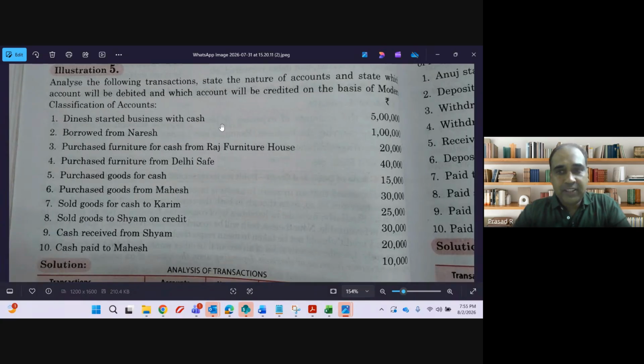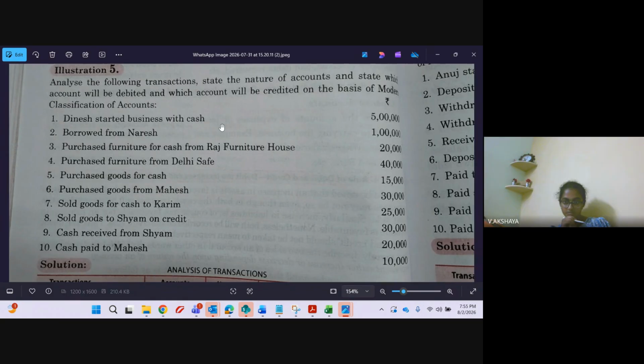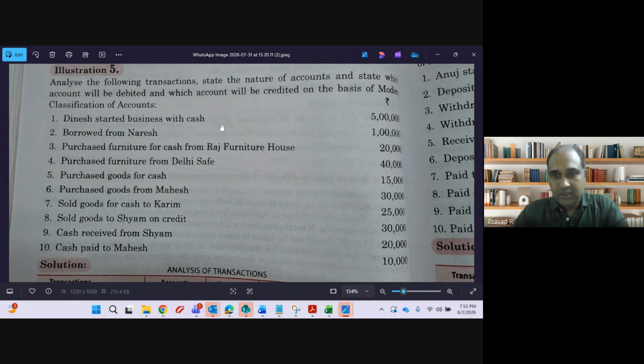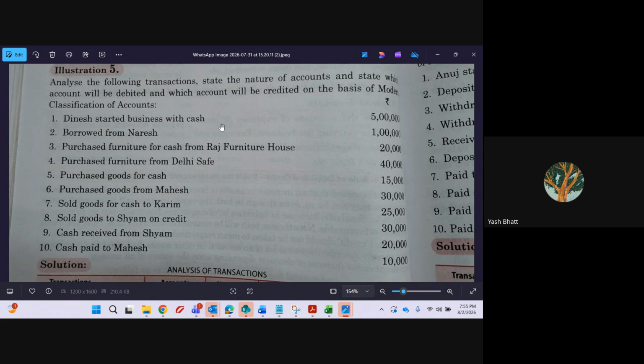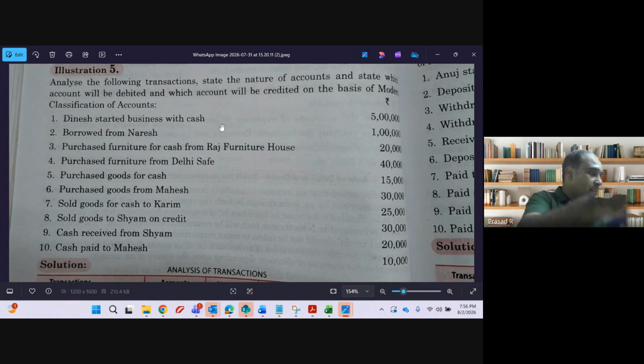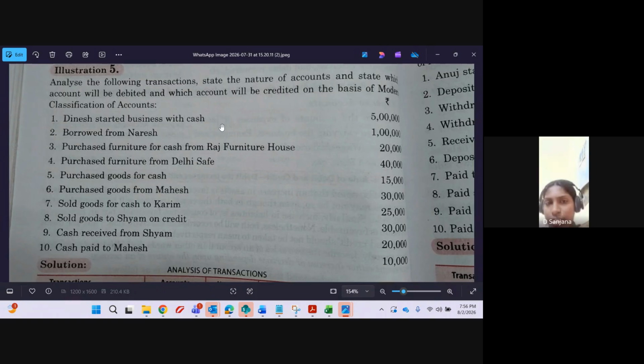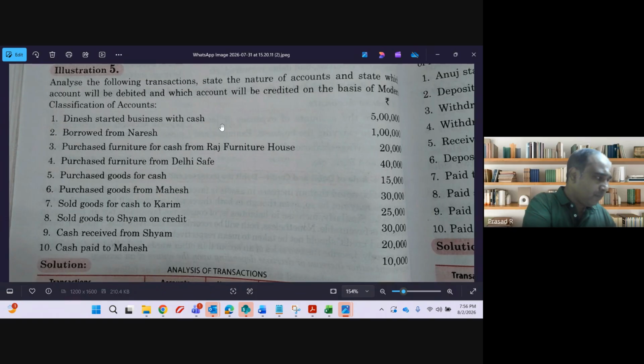Dinesh started business with cash. Any doubt in this? No, sir. Borrowed from Naresh. What is the accounting entry, guys? Under modern rules, borrowed from Naresh, what is the accounting entry?